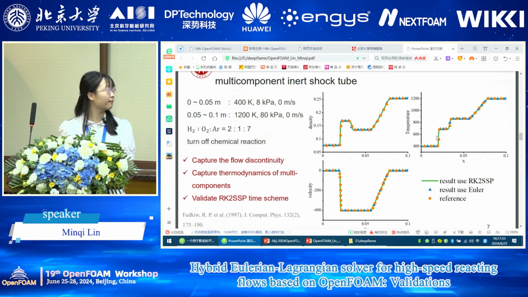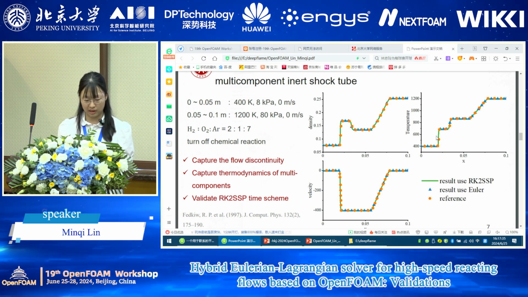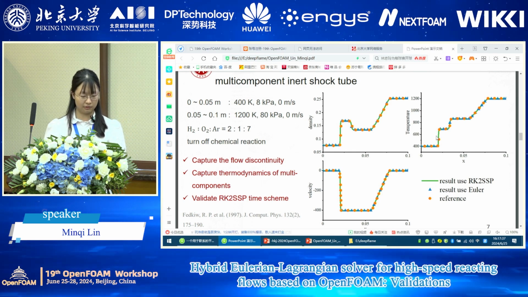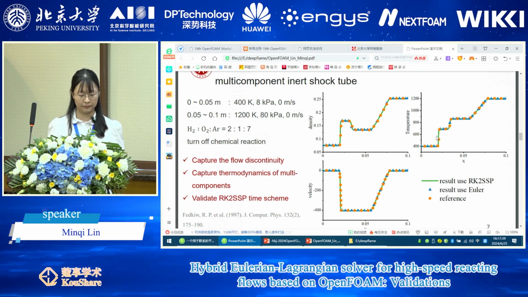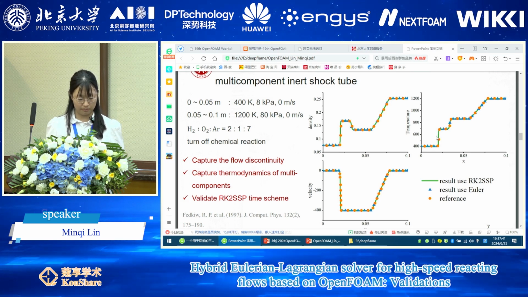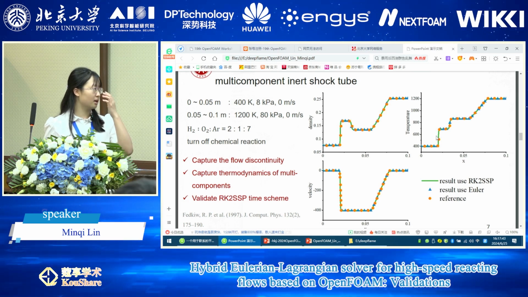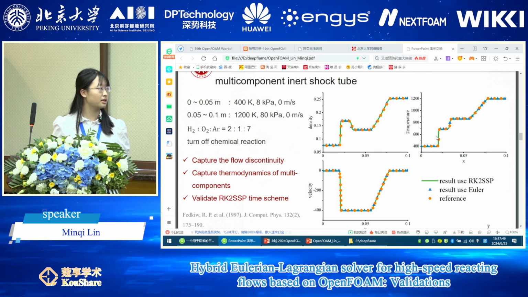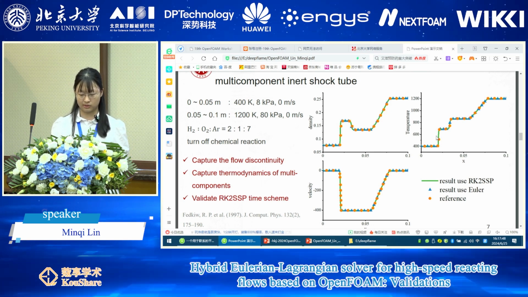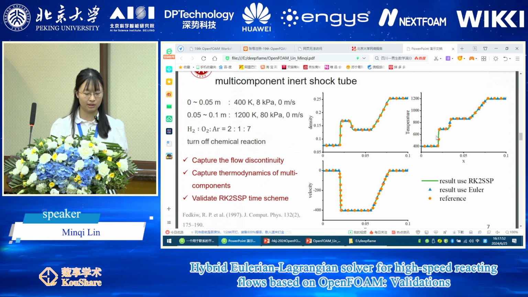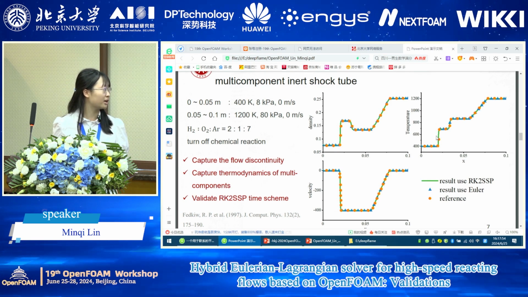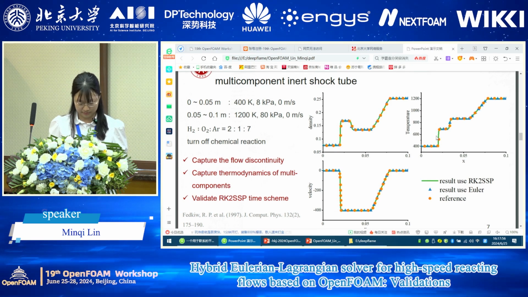This indicates that this solver has the ability to capture flow discontinuity and the thermodynamics of multi-components. Also, since the result using RK2 SSP shows great consistency with the result using Euler and the reference result, this also validates our implementation of this new time scheme.